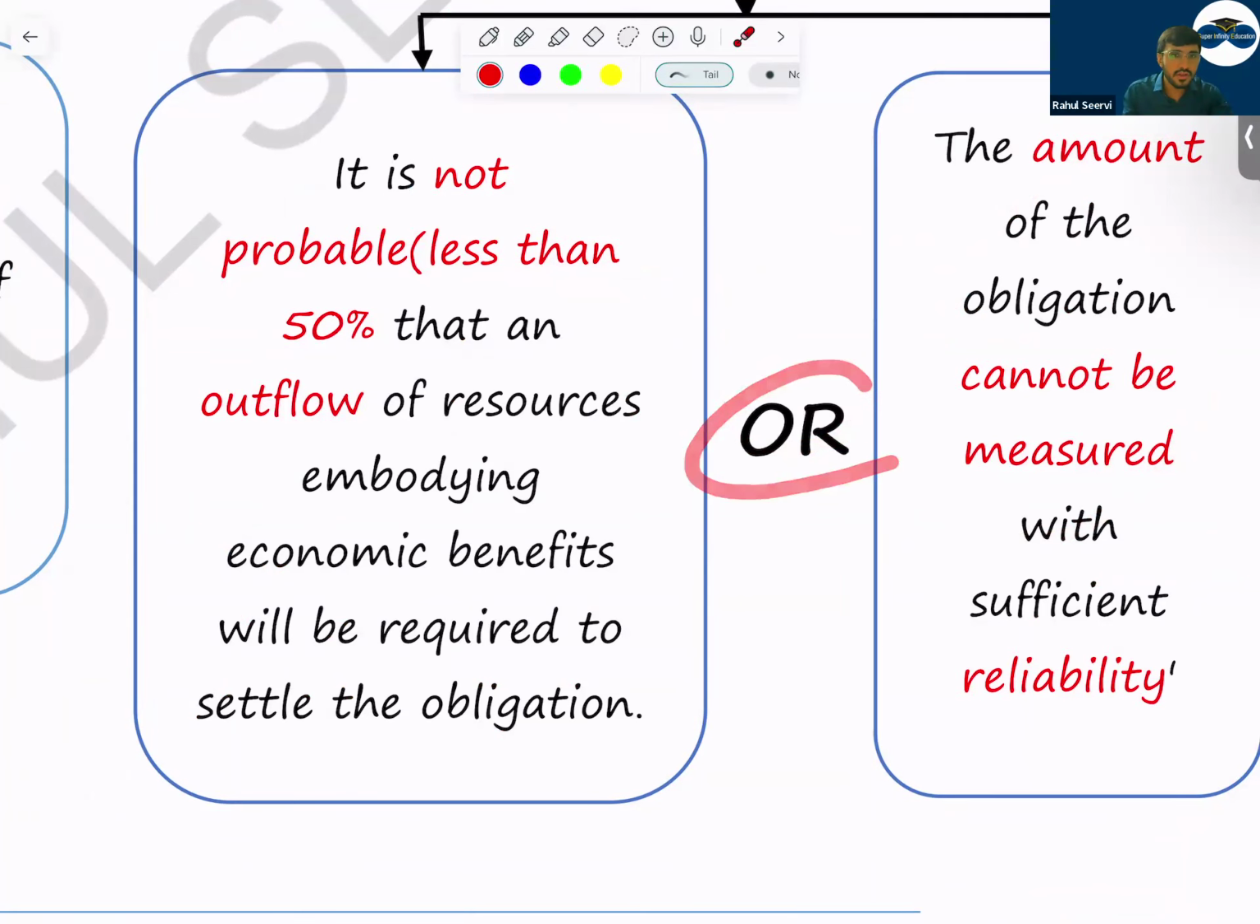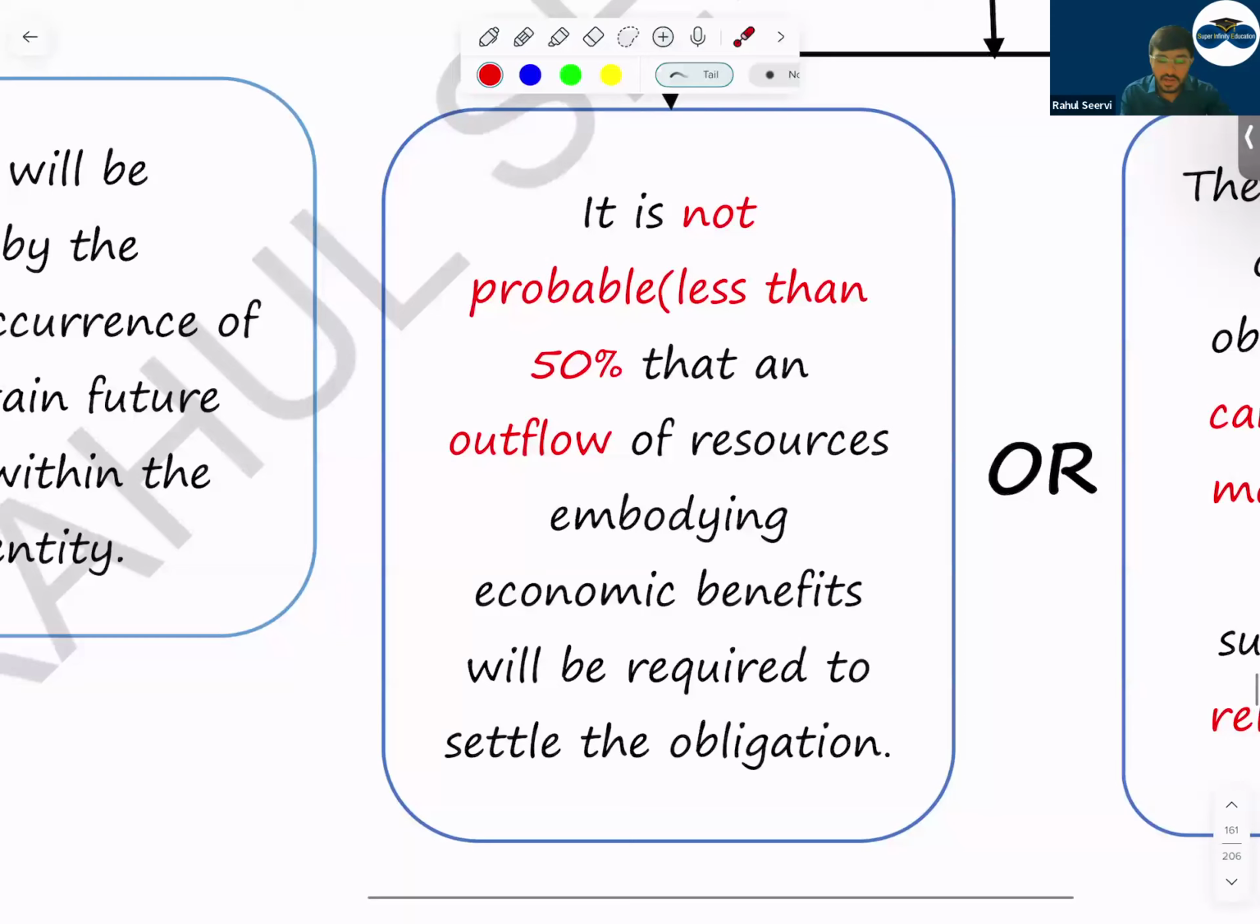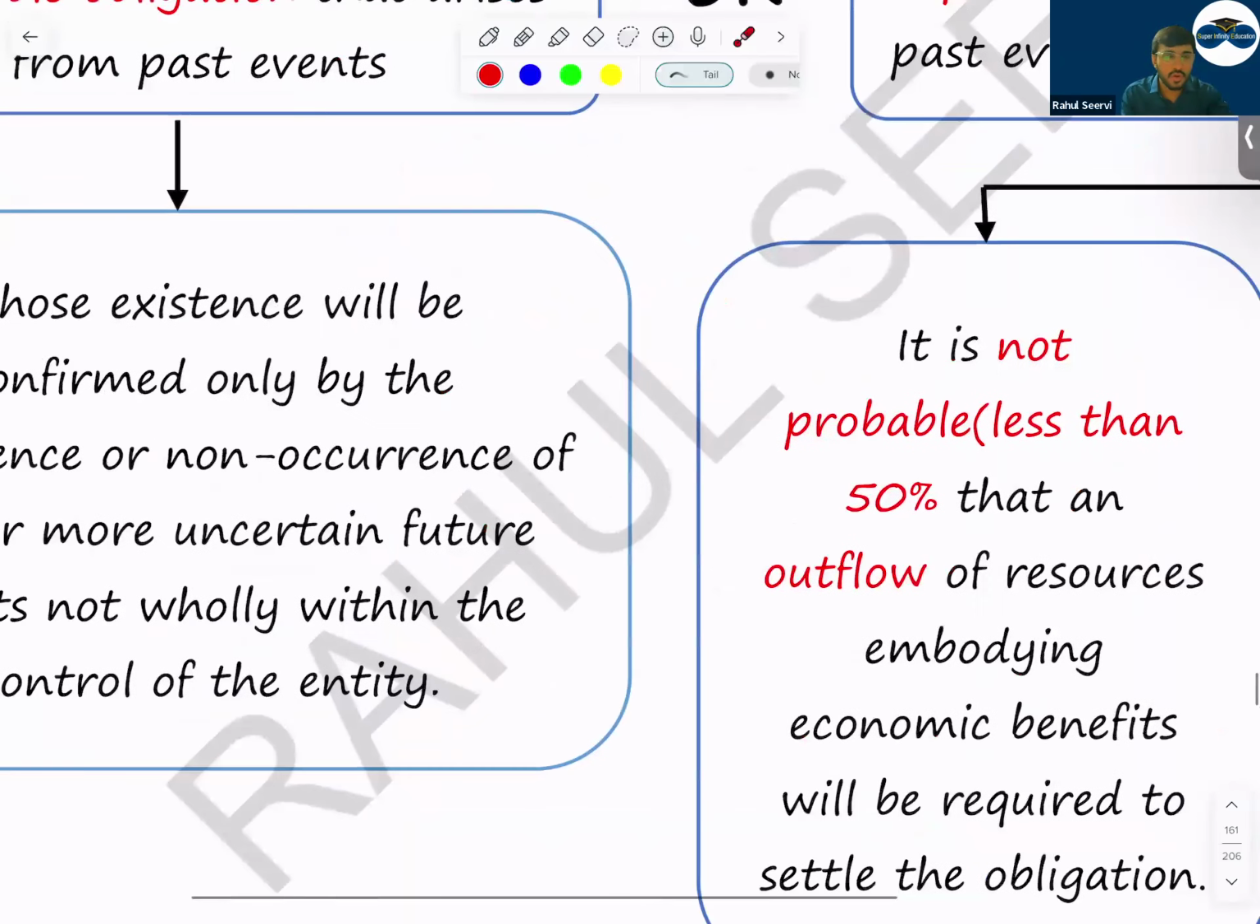It's "or", it's not "and". Either one condition will not be met. We will record this as what? We will record this as a contingent liability and we will do disclosure, no accounting.